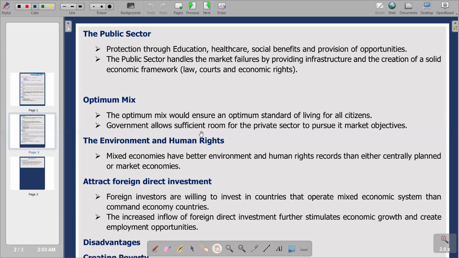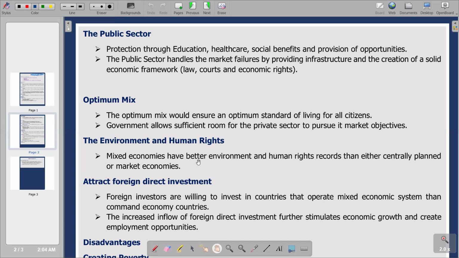Then the second point, the government allows sufficient room for the private sector to pursue its market objectives. So this is what we've had, the optimum mix. Then I will go to environment and human rights. Mixed economies have better environment and human rights records than either centrally planned or market economies. So we are going to see that the existence of a mixed economy provides a better environment and also the issue of human rights is facilitated.